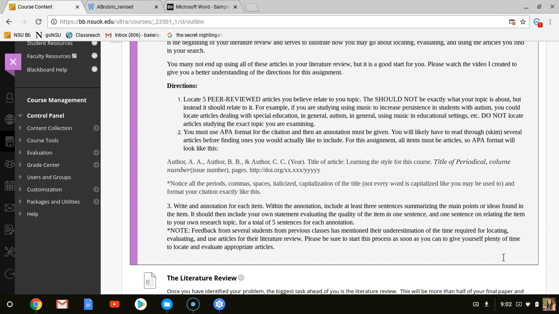Here are the 5 peer-reviewed articles that you need to locate. You are not going to locate articles that are exactly what your topic is, but kind of topics that relate to that topic.